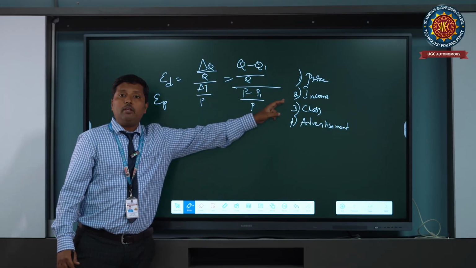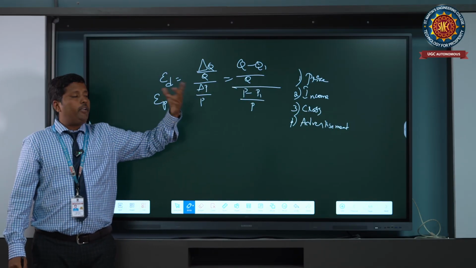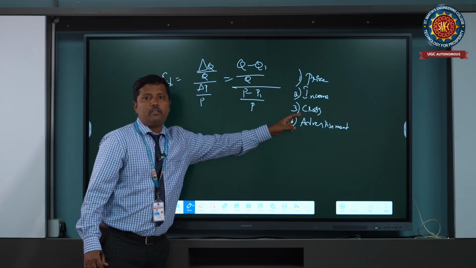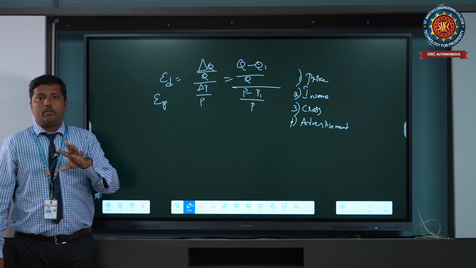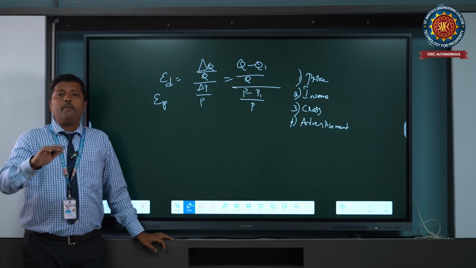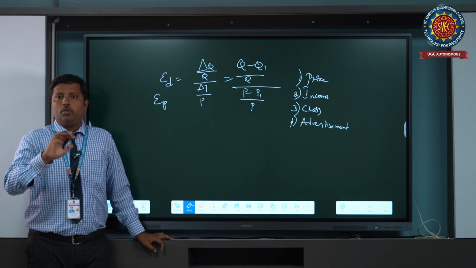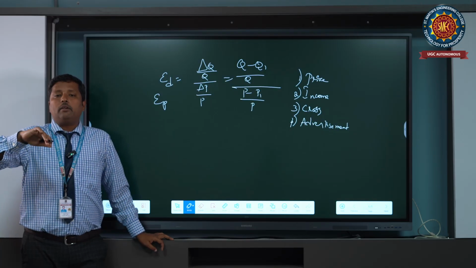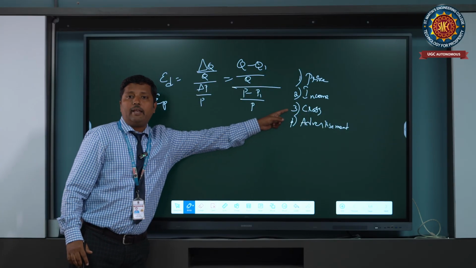And next, the income elasticity: proportionate change in quantity demanded of a commodity by proportionate change in income of the consumer. Third one is cross elasticity of demand, which gives the alternative products, substitute products. That means proportionate change in quantity demanded of a product X by proportionate change in price of the product Y. You understand that, right? So the quantity demanded of a particular product X and the price of another product Y. That is called cross elasticity of demand.